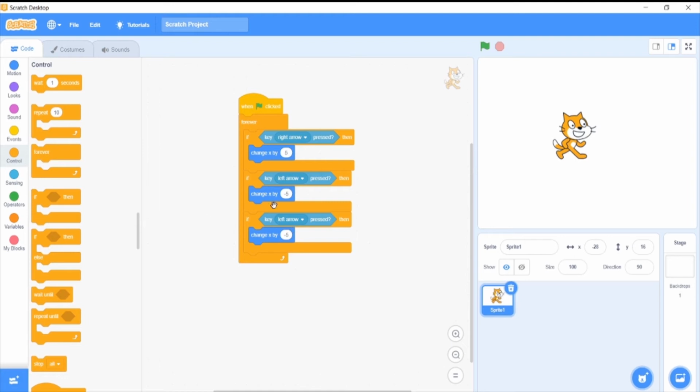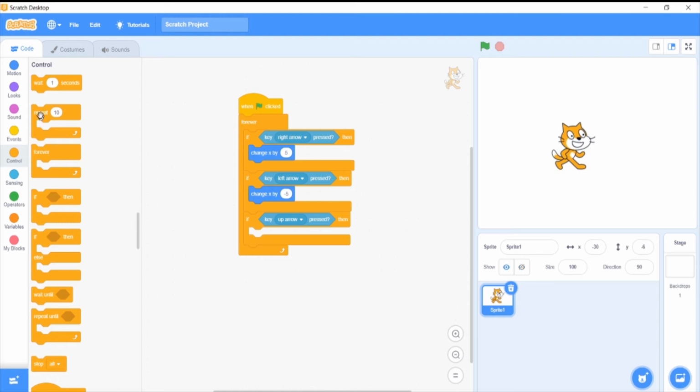Now we are going to add another one: if the up arrow is clicked. We are not going to change the x position, because we want this character to move upside. For that we need to use y. We have to change the y position, not the x position, because x will take you only right and left, not upside and downside.